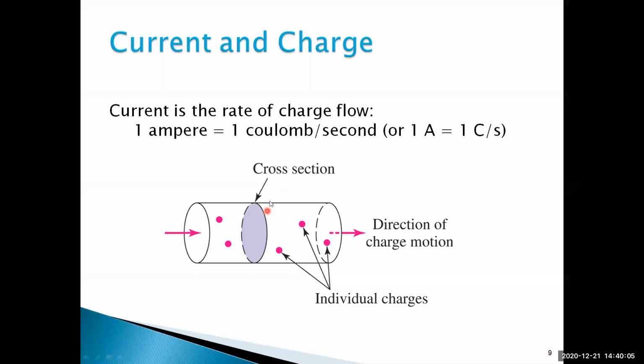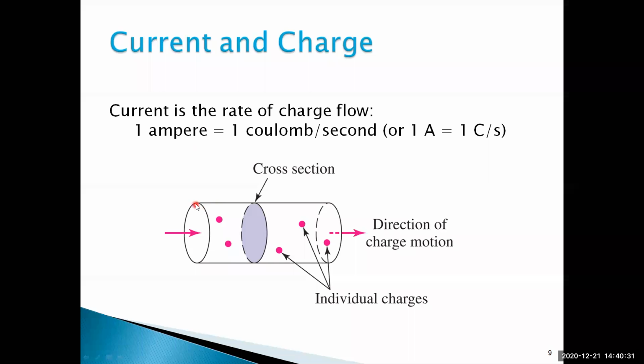Current and charge. What is the relation between current and charge? Current is the rate of charge flow. You know well, current is the rate of charge flow. 1 ampere is equal to 1 coulomb per second. These are the standard concepts of current and charge.